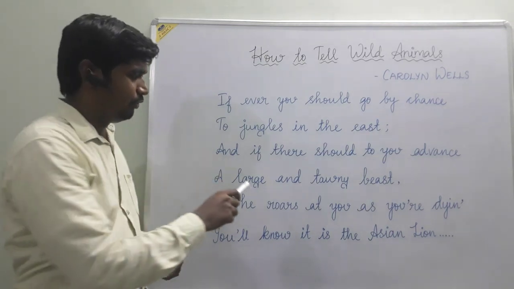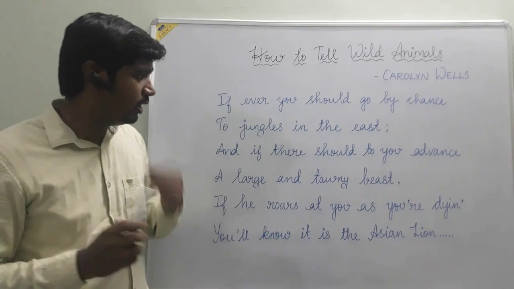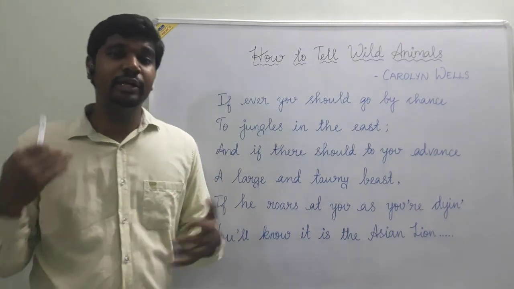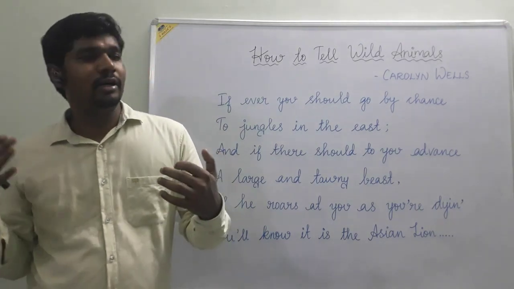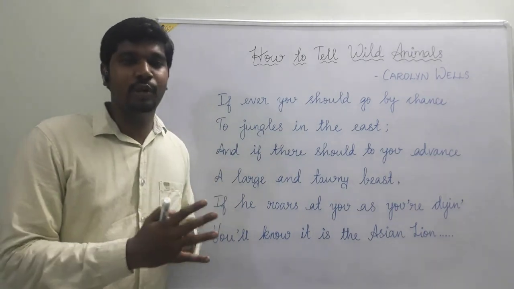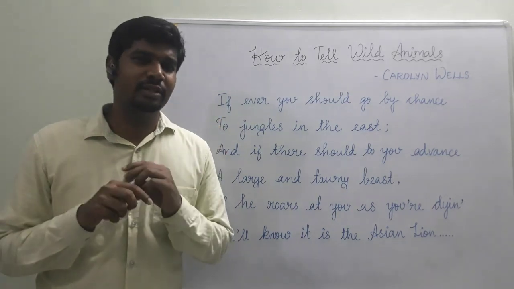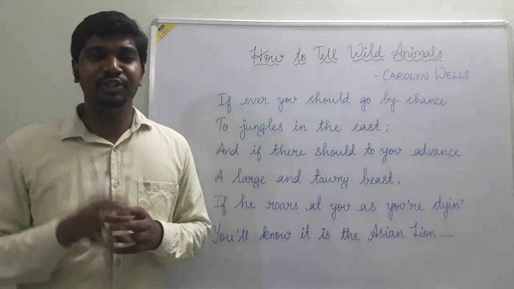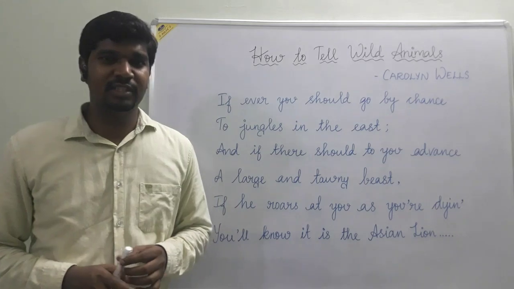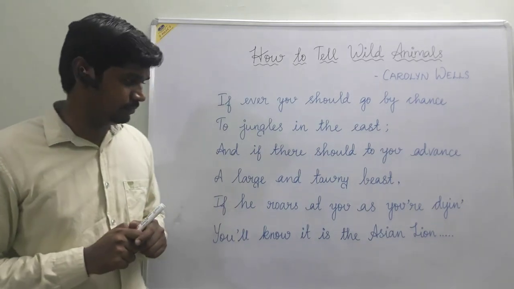So when you enter into a jungle and accidentally a beast enters there, advances towards you, and roars with its ferocious sound, which makes you die, then you have to understand that it is an Asian lion.